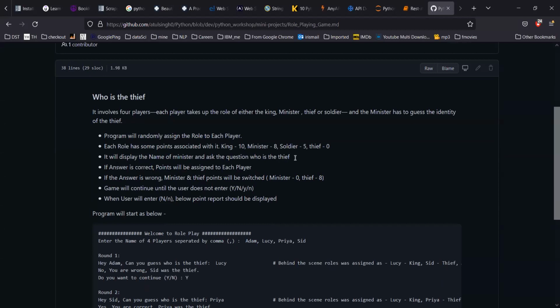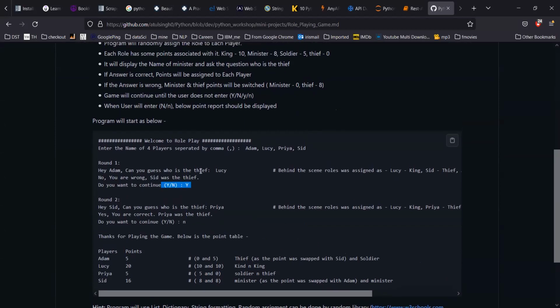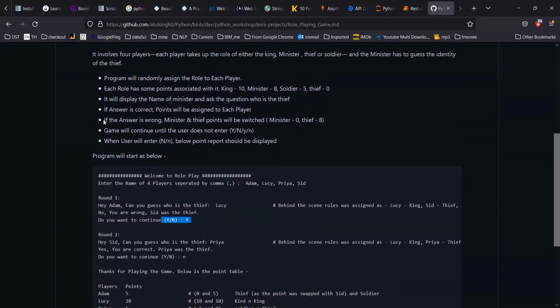So what's happening here? If the answer is wrong, the points between minister and thief will be exchanged, swapped. So if the answer is wrong, minister and thief points will be switched. Actually, the swap: so minister will get 0 and thief will get 8.